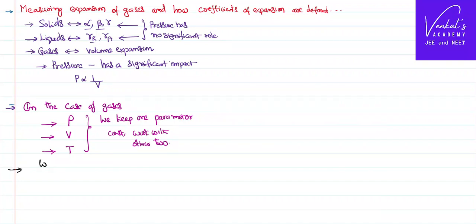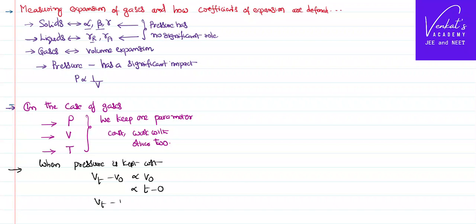First, when pressure is kept constant, change in the volume of the gas, Vt minus V0, is directly proportional to original volume and also directly proportional to the difference between temperatures.